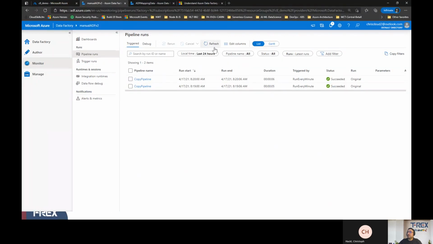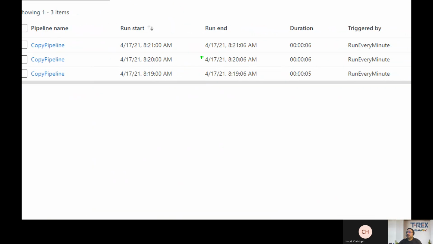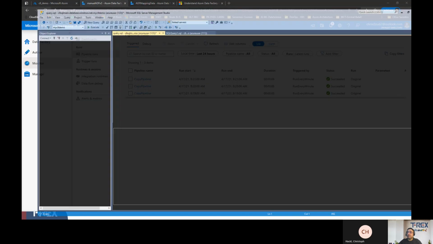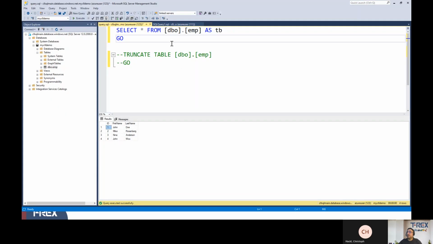All right, that's good. If I click on refresh again, you see now it is 3, because if you remember, we set the pipeline to run for a couple of minutes, and this is the next one that just appeared. Now, in order to make sure that our data is actually growing, I'm going back to our SQL Server Management Studio.